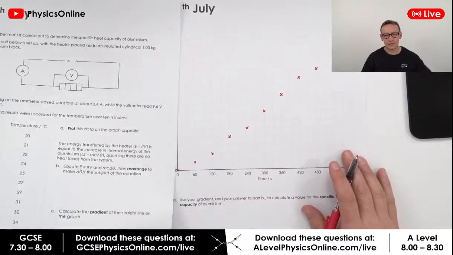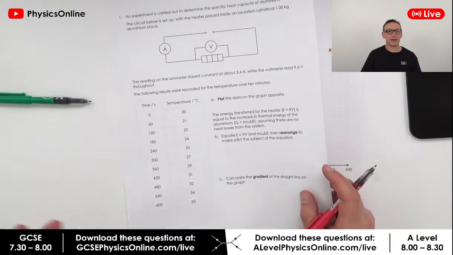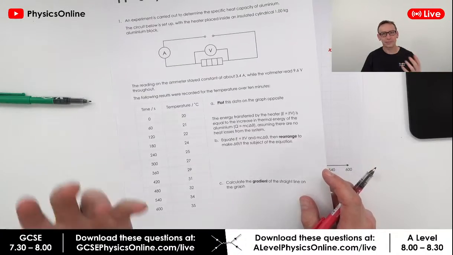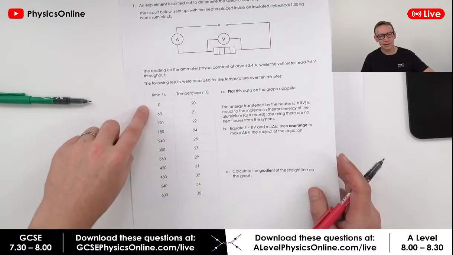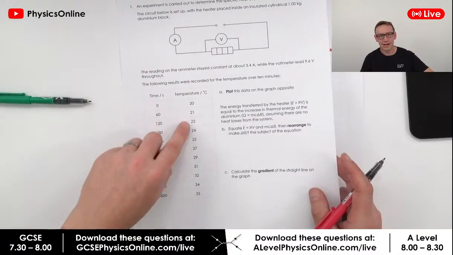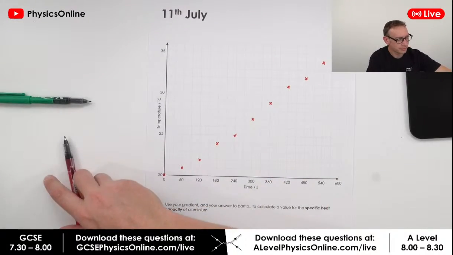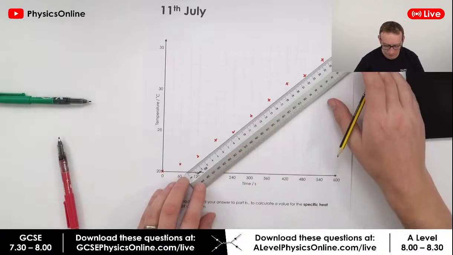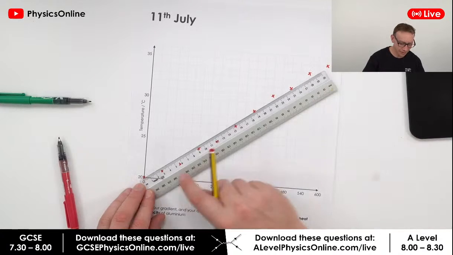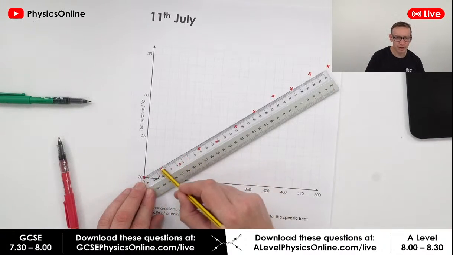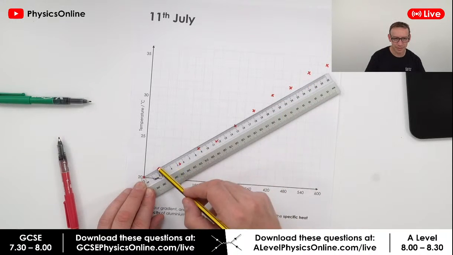So the kind of data that you might expect, we can see we've only measured the temperature to the nearest 1 degree, but that's because that's the kind of standard thing you might have on a thermometer in school. And obviously one of the dangers is that if you don't leave this on for long enough, or you don't have a high enough power, then the actual temperature change is going to be quite minimal. So we've got the data, and then we're going to use our ruler with a pencil. But if you look at this data like this, you can see at the bottom, all of the points are going to be below the line of best fit. There's no way to get half the points above and below without them either being all under or all over.